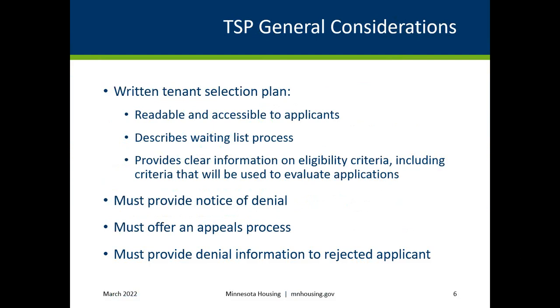Notice of denial and appeals process. If the tenant is denied housing, the owner agent must provide the applicant prompt written notice that states the criteria the applicant failed to meet and must offer an appeals process. The appeals process is an opportunity for the applicant to provide evidence of mitigating circumstances that would demonstrate the applicant's ability to be a successful tenant or correct inaccurate background checks.